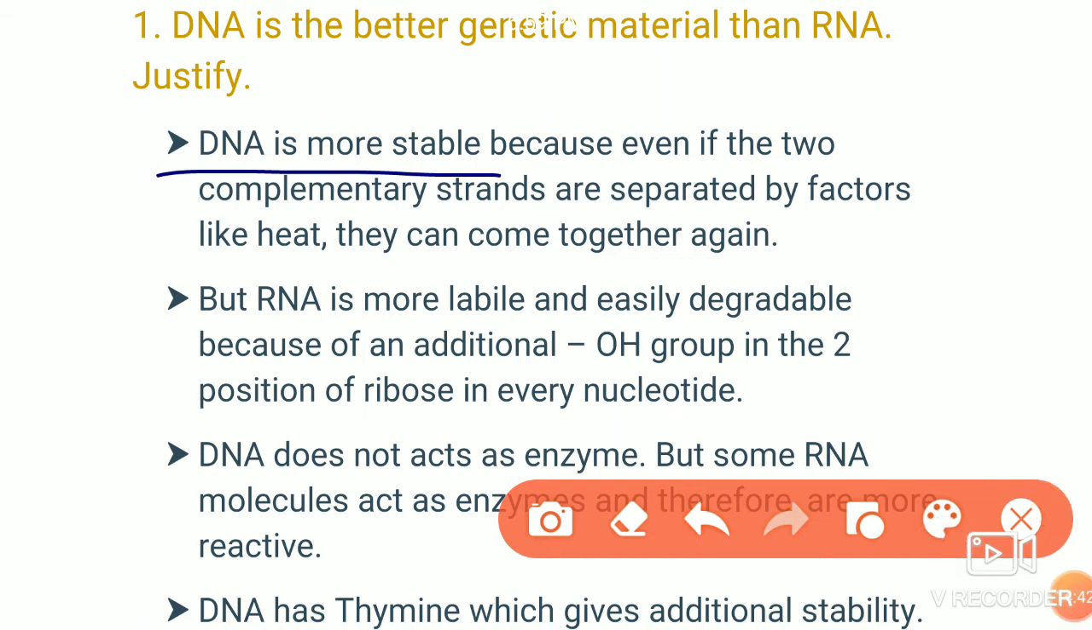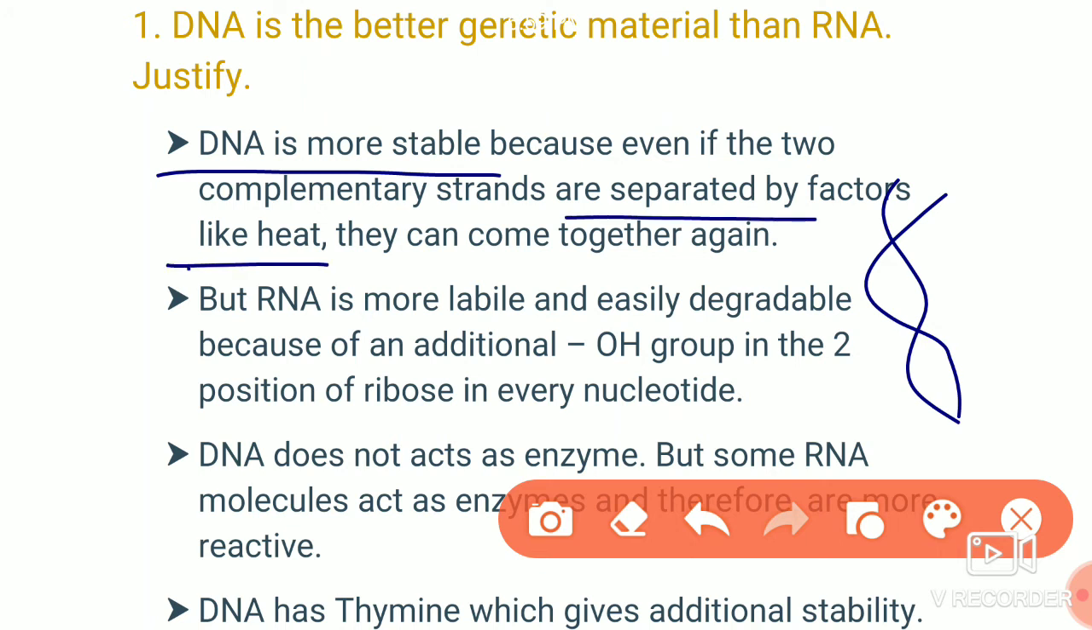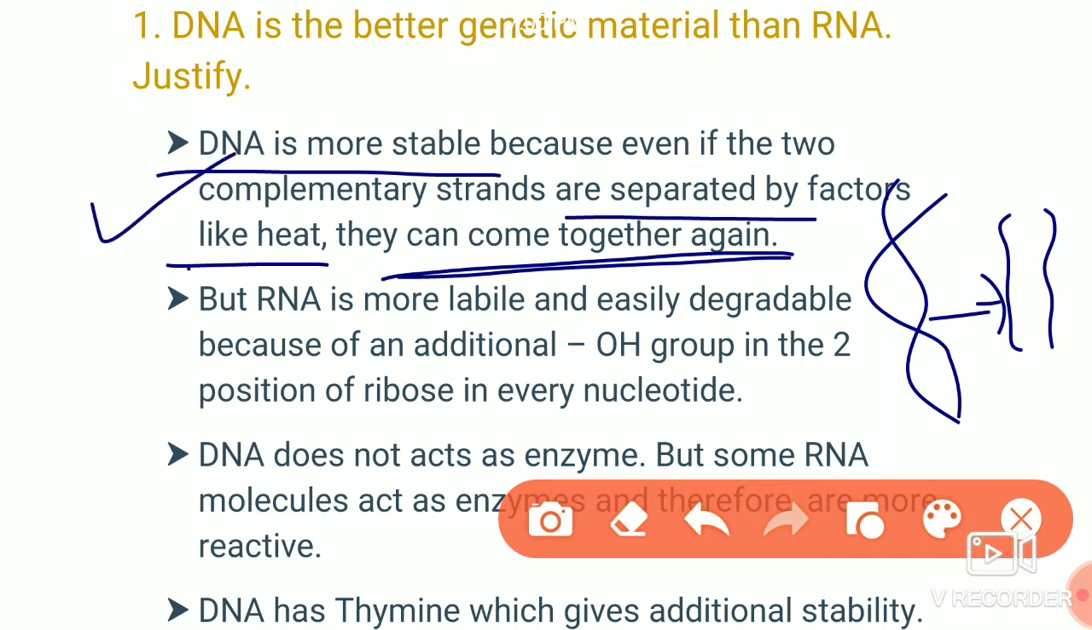And why is it more stable? Because the two strands of DNA, the double strand, can be separated just by heat. But when the temperature is brought down, they will again form a double strand. If you heat it, it will form two separate strands, but when cooled down, it will come back to form a double strand. That capacity is there for DNA, but RNA will undergo denaturation.